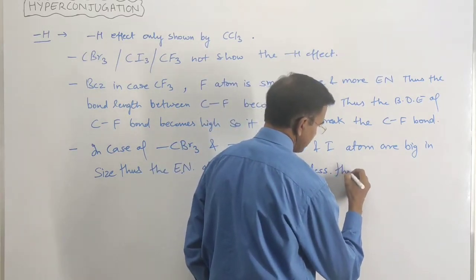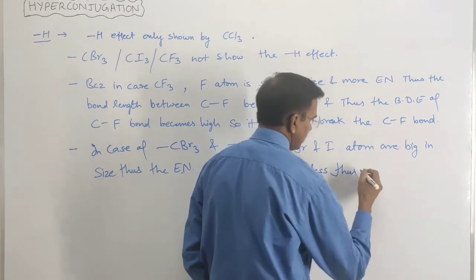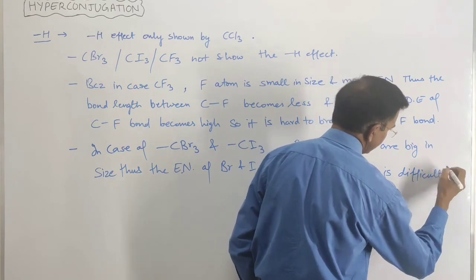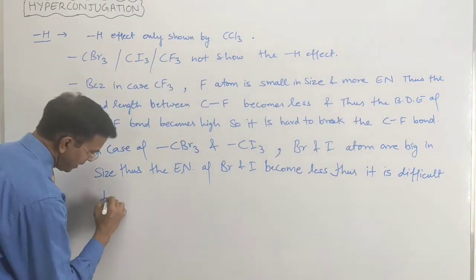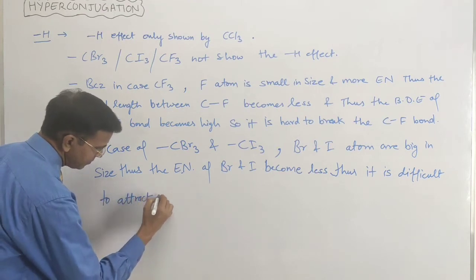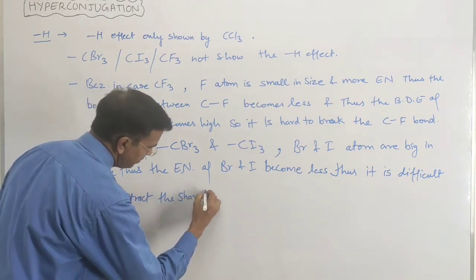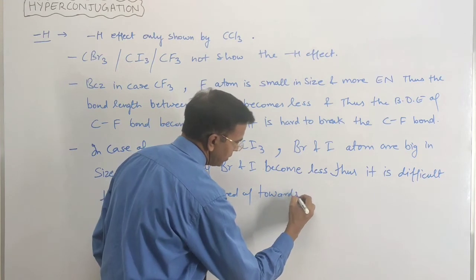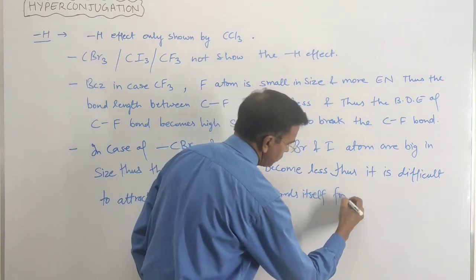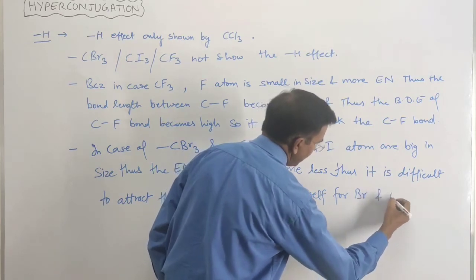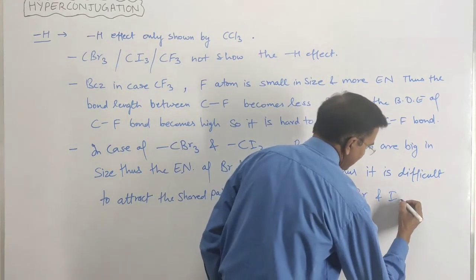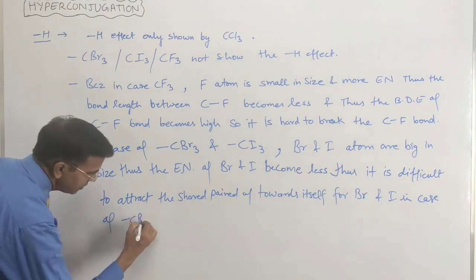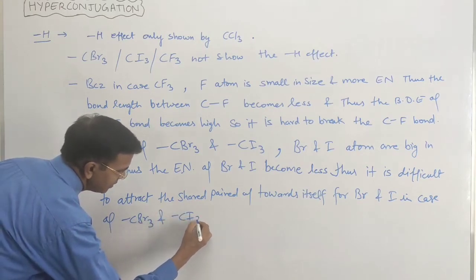Thus, it is difficult to attract the shared pair of electrons towards itself for bromine and iodine in case of CBr3 and CI3.